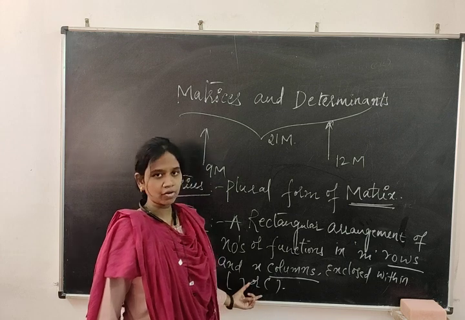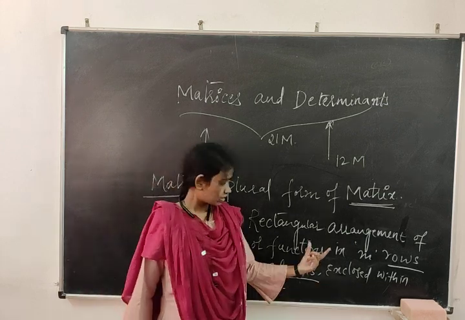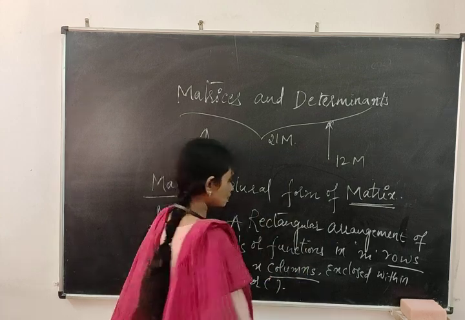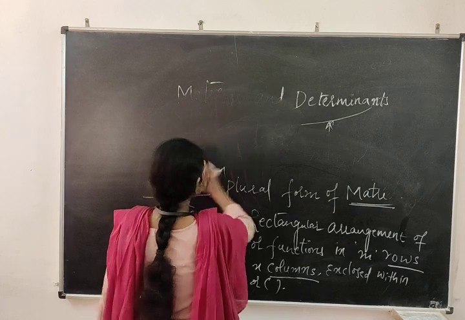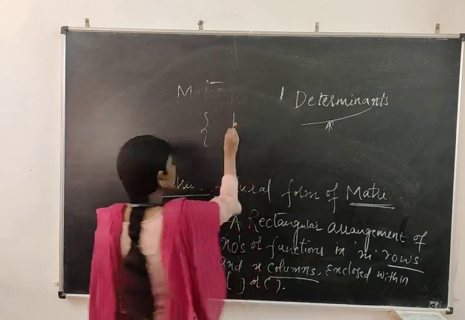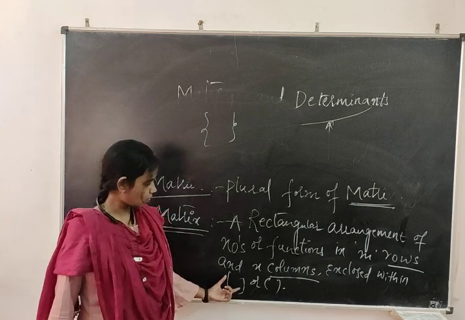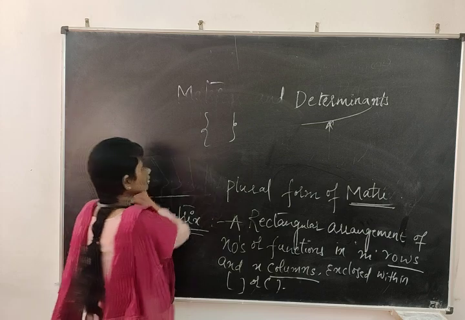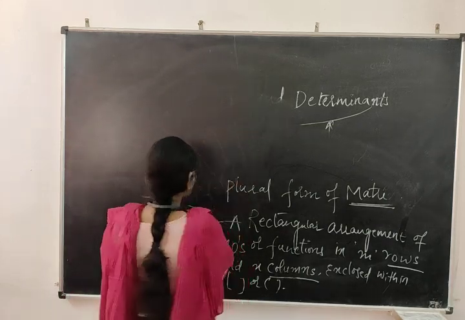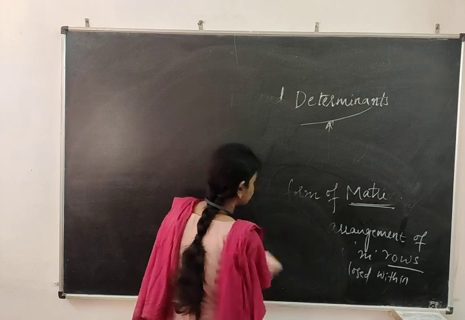This bracket only you have to consider because some notations they have given. As we know, we had taken brackets in the case of sets also. How were the set brackets? It was a flower bracket. Similarly, whatever elements we are enclosing, we should enclose with the common bracket or square bracket. Now I will tell you how the rows will be treated and how the columns will be treated.